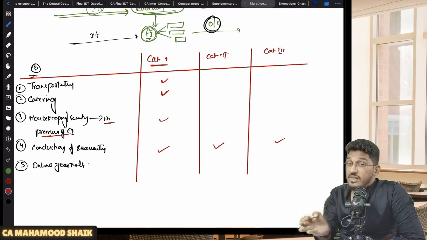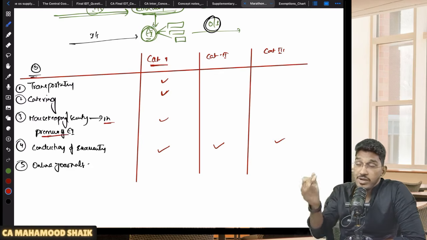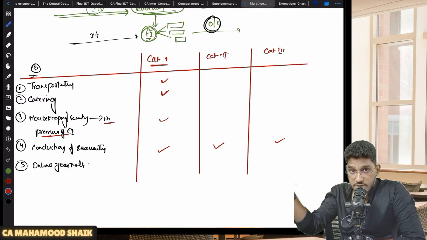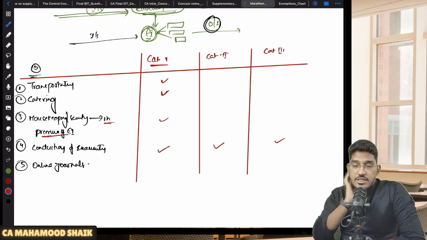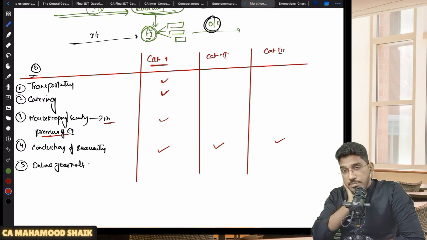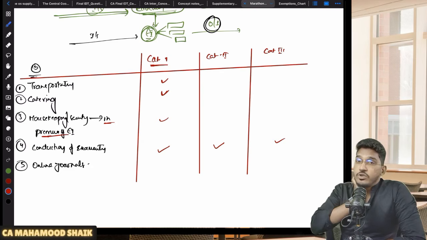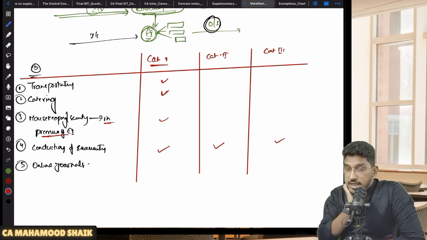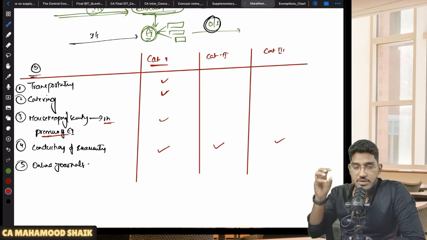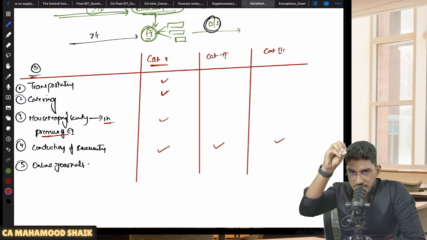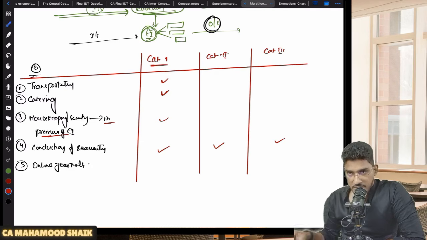So these are the 3 input services: transportation, catering, housekeeping or security services, when provided only in the premises. If housekeeping or security services are provided outside the premises of the education institution, then the exemption will not become applicable. If a school is conducting an annual day program at an auditorium, and housekeeping and security services are provided for that auditorium, will there be an exemption available? No, no exemption will become available. Housekeeping and security services must be provided within the premises of the education institution, then only the exemption will become applicable.